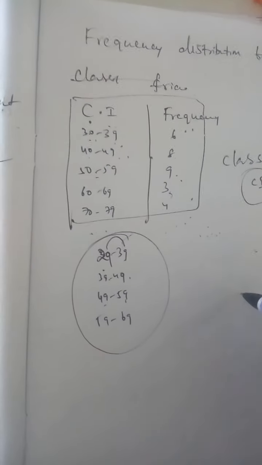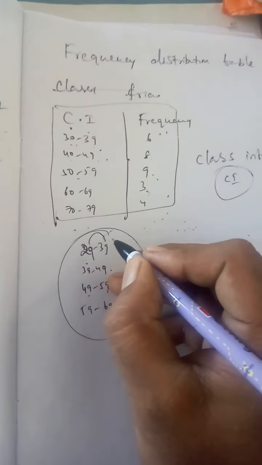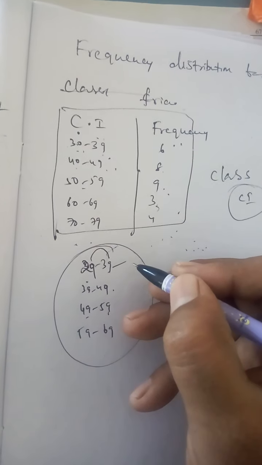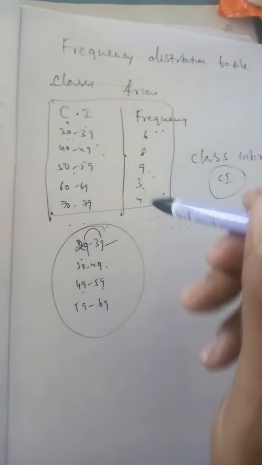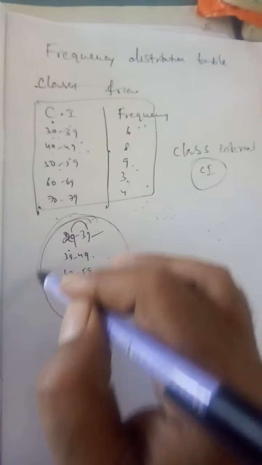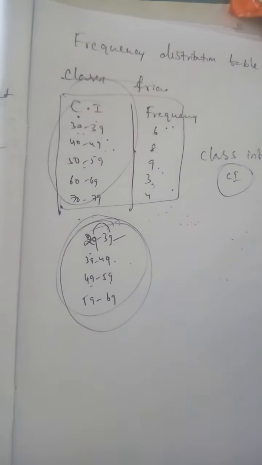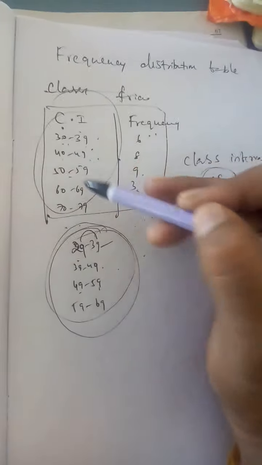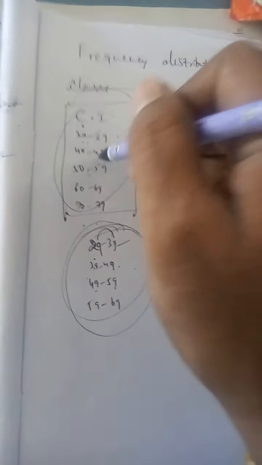Next, what is a class interval? A group into which raw data is considered is called a class interval. Class intervals are of two types: exclusive class intervals and inclusive class intervals. In exclusive class intervals, the upper limit is repeated in the next interval; in inclusive, it is not repeated.